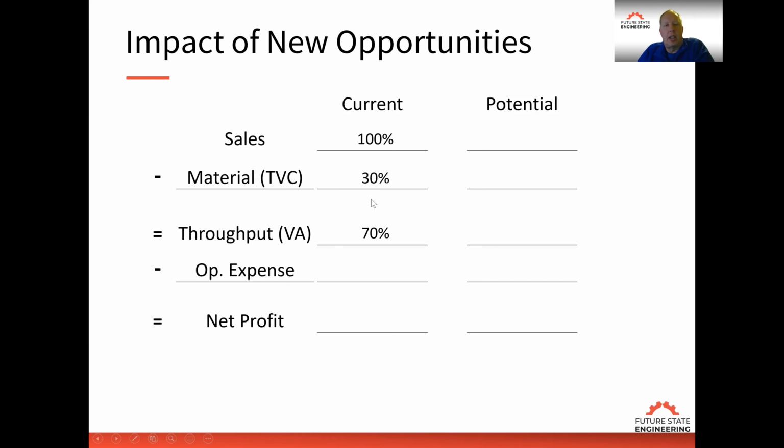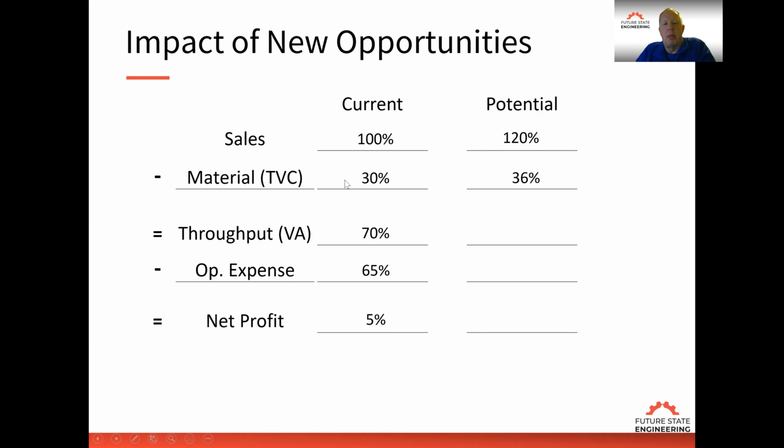Then if we look at the throughput, that's just our sales minus our totally variable cost, our net profit might be currently 5%, so we back into our operating expense at 65%. If we keep the same mix of products and we find opportunities that are 30% material, and we increase our sales by 20%, what impact does that have?